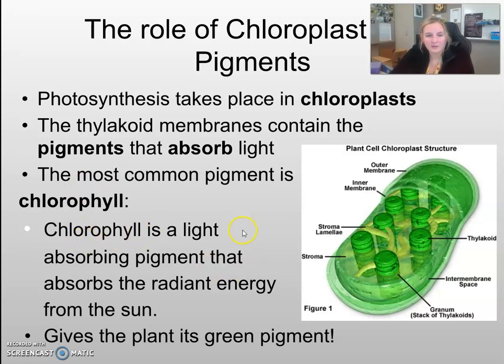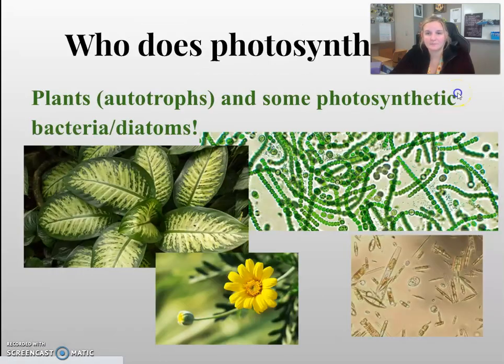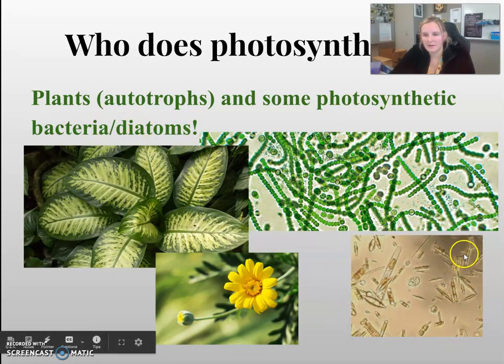So chlorophyll is a light-absorbing pigment that absorbs the radiant energy from the sun, and it's the reason why our plants have that green pigment and why the chloroplast has the green pigment, because that is what absorbs that radiant energy at the best rate. So who does photosynthesis? We talked a little bit about the autotrophs earlier: plants, some photosynthetic bacteria like cyanobacteria, and diatoms. They also can go through photosynthesis.